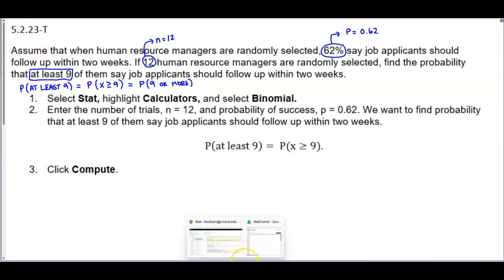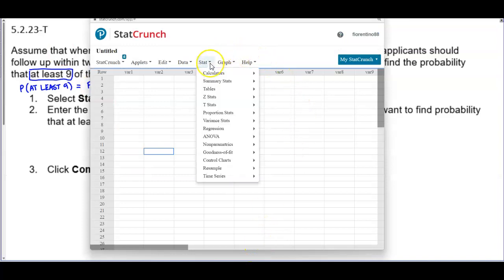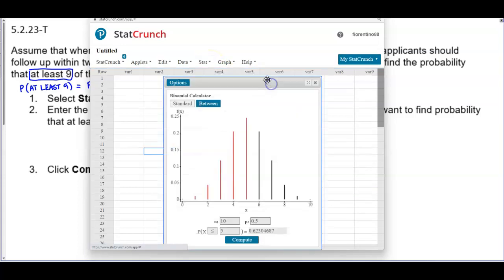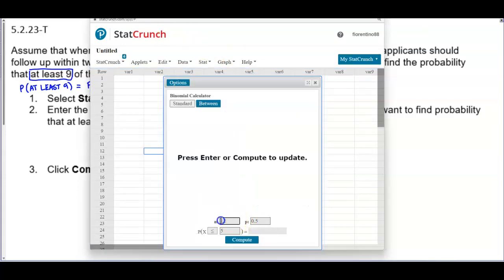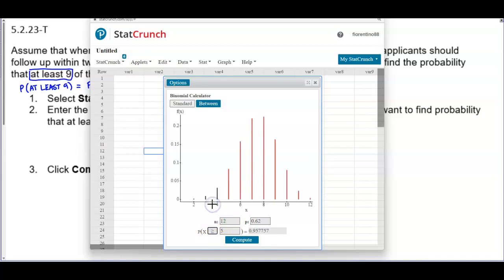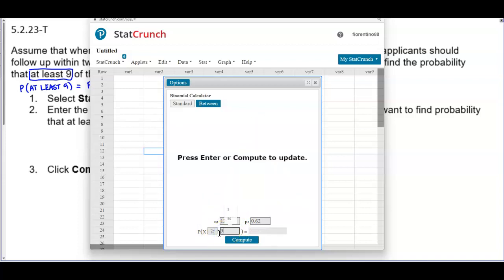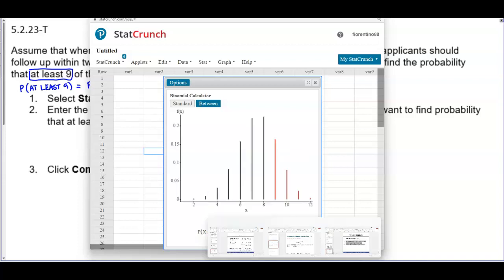Okay, so let's go ahead and open up StatCrunch. We're going to go to Stat, and then we're going to select Calculators, and then we're going to go to Binomial. We know that N is going to equal 12. We know that our probability of success is 0.62. We want to make sure that our inequality sign is greater than or equal to, and it's greater than or equal to 9. And then we're going to select Compute.